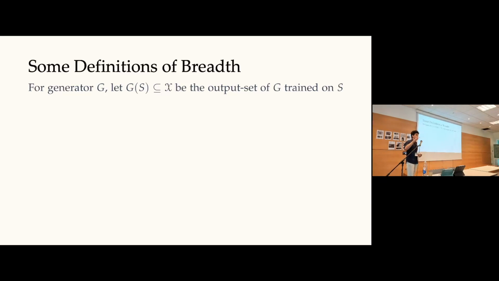And again, feel free to stop me at any point, ask more questions. We have a bunch of time. I want this to be interactive. So to state this, I want to introduce some notation. For a generator G, I'll represent by G of S the set of strings that it could generate. In this model, we have so far defined the game as a two-player game that goes back and forth. Each time it generates one string.